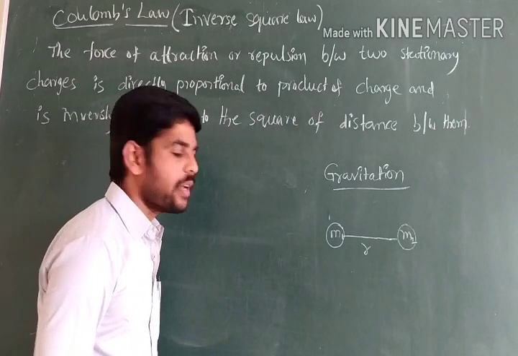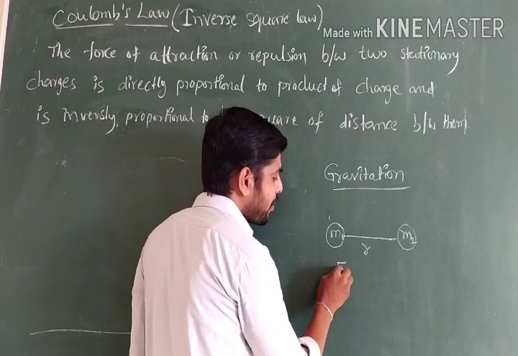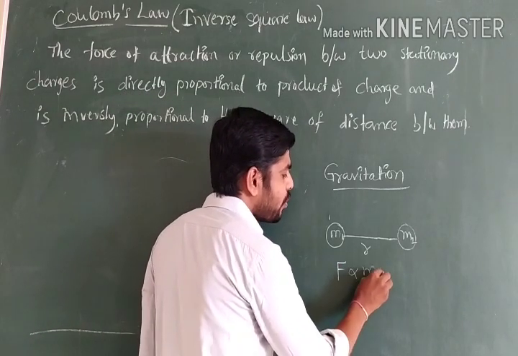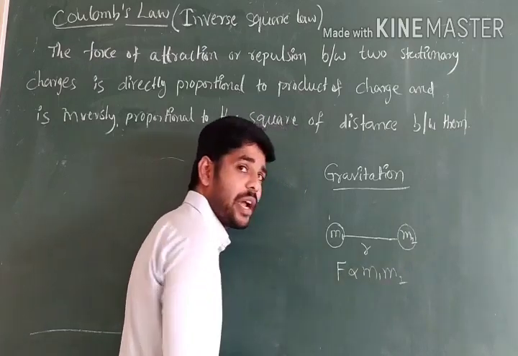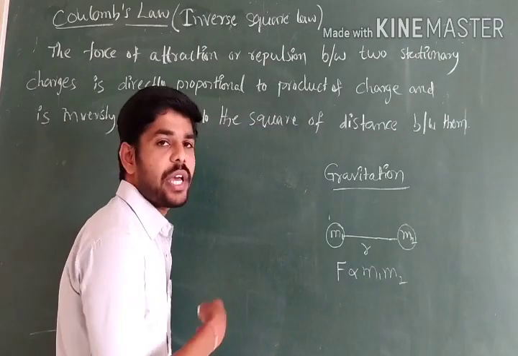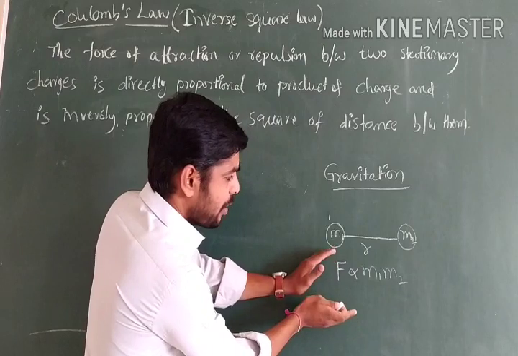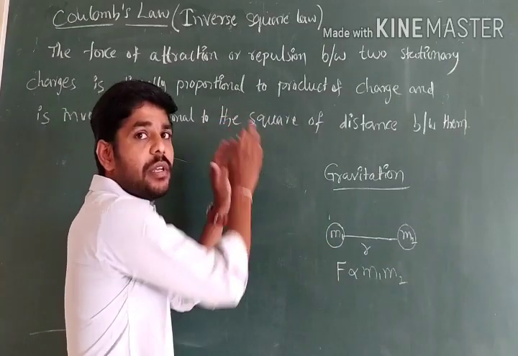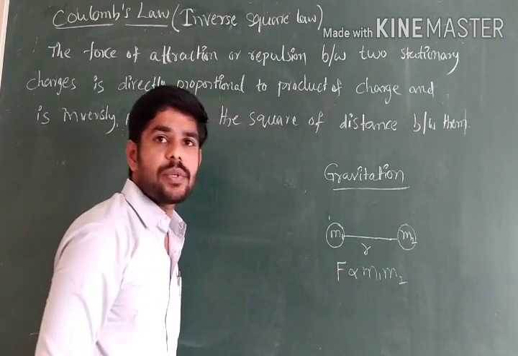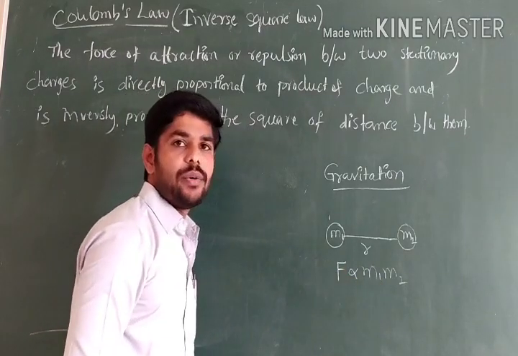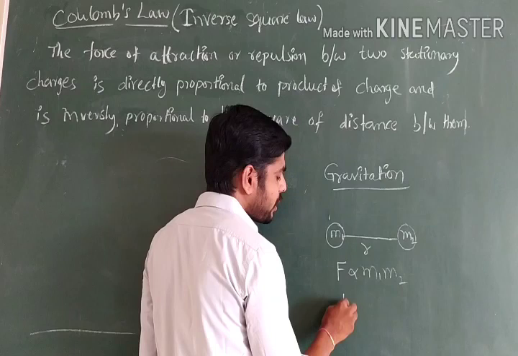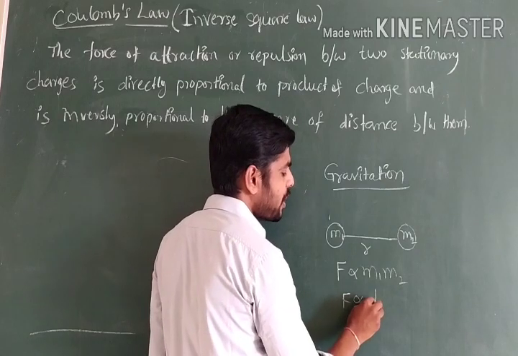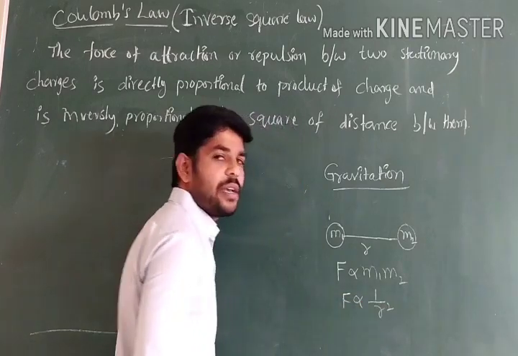The relation given is that F is directly proportional to the product of the two masses. We already learned and solved this. We are repeating it again because this complete concept is compared to the present topic. F is directly proportional to M1 into M2. Next, F is inversely proportional to 1 by R square.